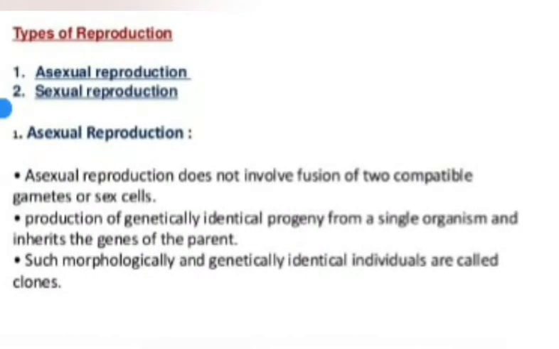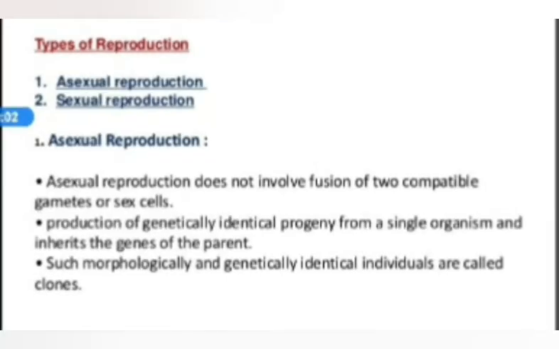The next important part of our chapter is the types of reproduction. The first type is asexual reproduction, and the second type is sexual reproduction. First of all, we are going to study asexual reproduction. Now look, what is asexual reproduction?